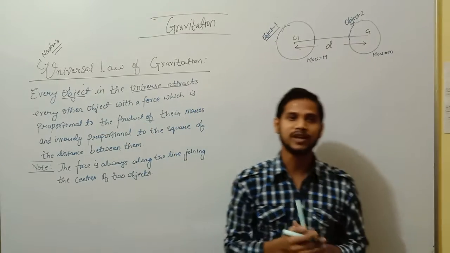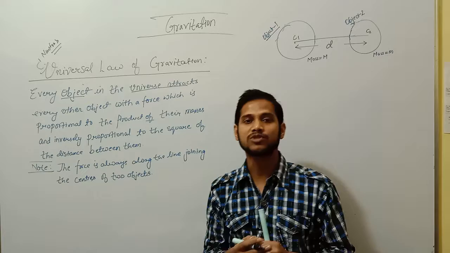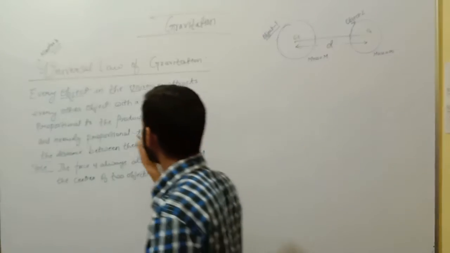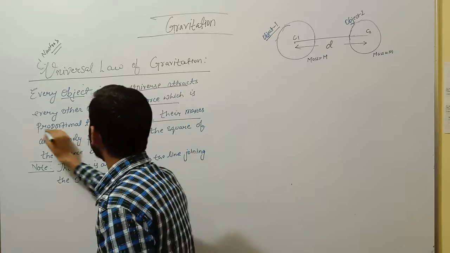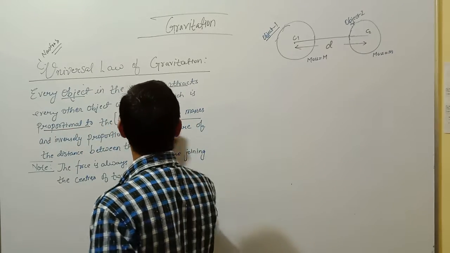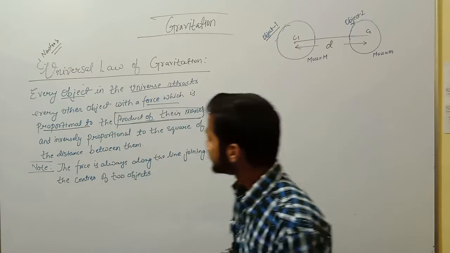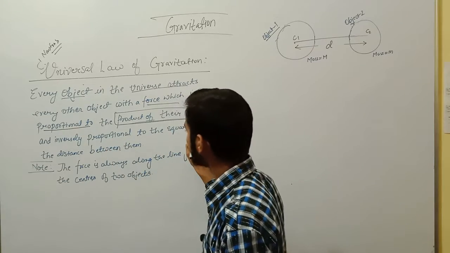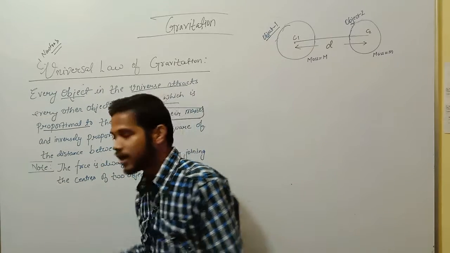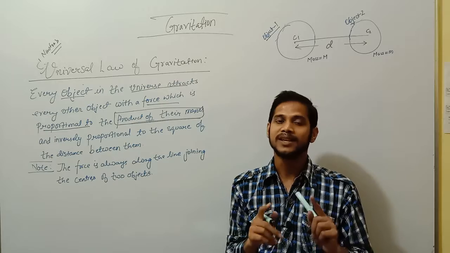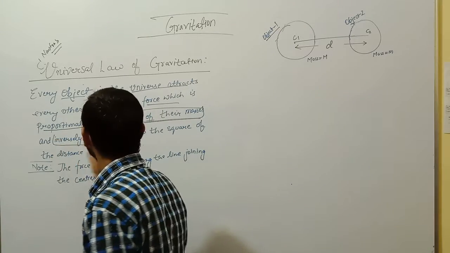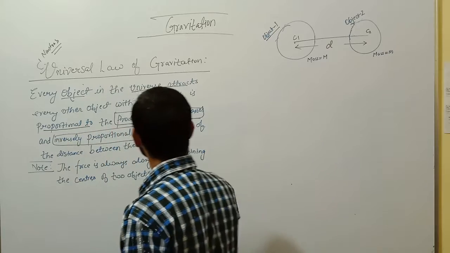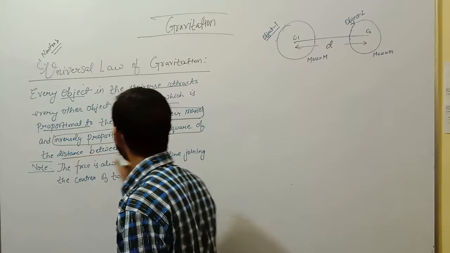Here it should be noted that the force is directly proportional to the product of their masses and inversely proportional to the square of the distance between them.